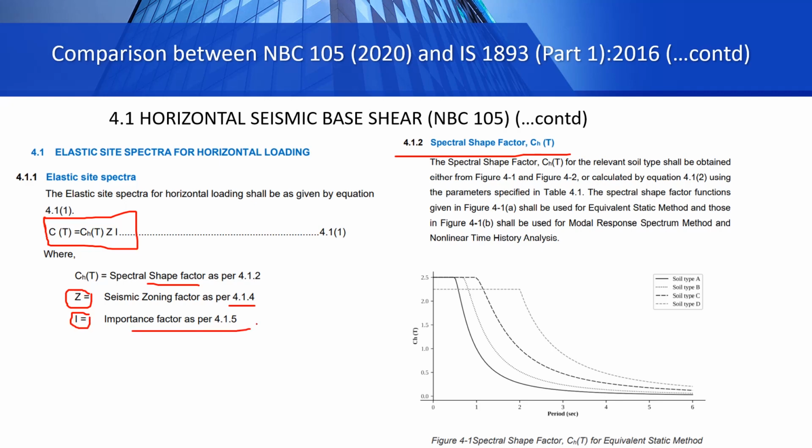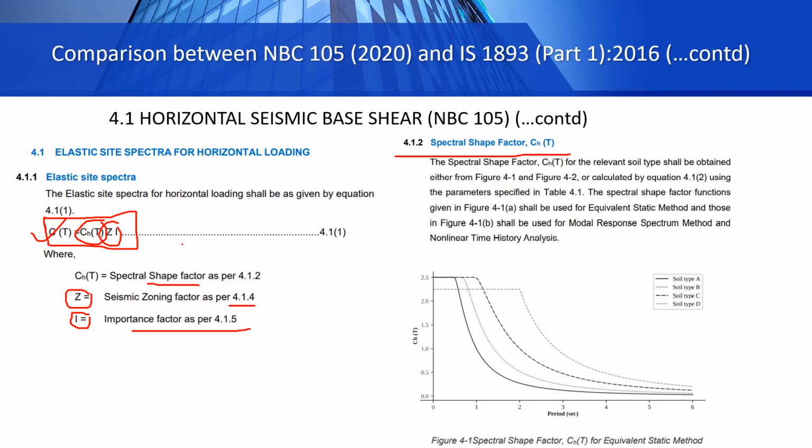So there are many symbols here. Do not get confused. If you go through slowly by yourself also, you will get the value of these symbols and the meaning of these symbols. So last thing we needed to find was CT, and CT is dependent upon this spectral shape factor CST and ZI. This spectral shape factor is dependent on the soil type that we said earlier.